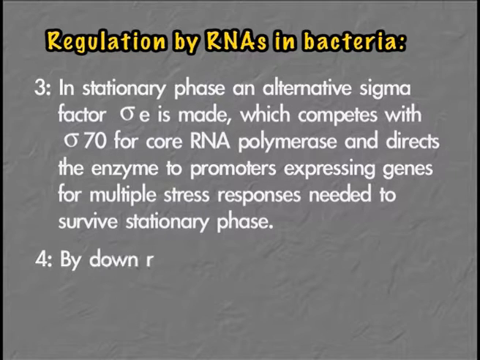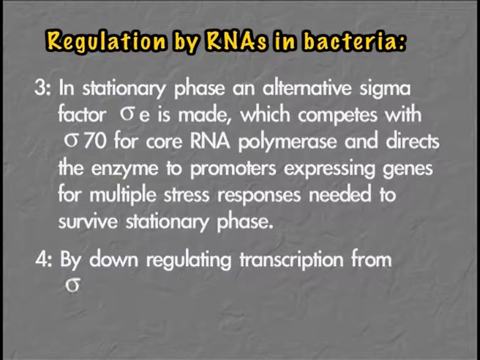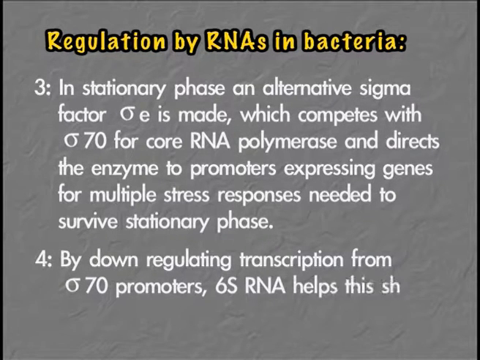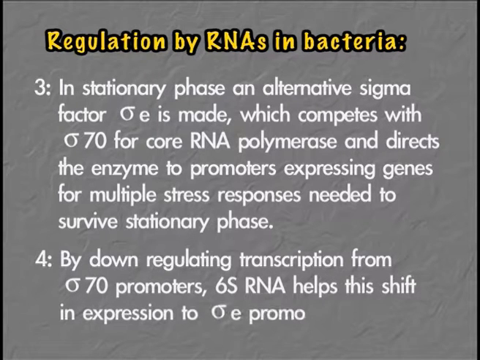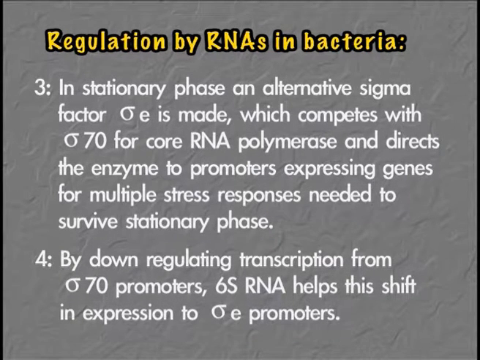So, under these circumstances, the 6S RNA, which is downregulating any gene expression from the sigma 70 subunit, in a way is promoting gene expression from the sigma E subunit, as it doesn't bind sigma E. So this is one case wherein we see that the cell is getting benefit out of using this 6S RNA, and it helps it to survive under stationary phase conditions.